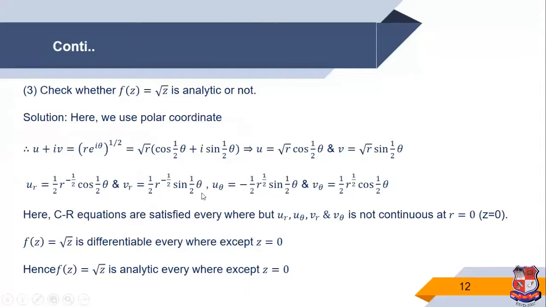Now next example: check whether f(z) = root z is analytic or not.